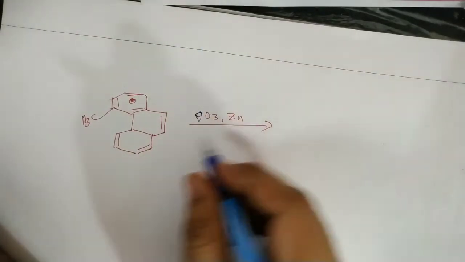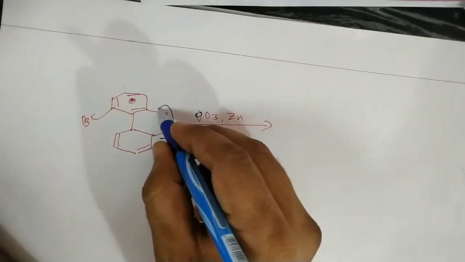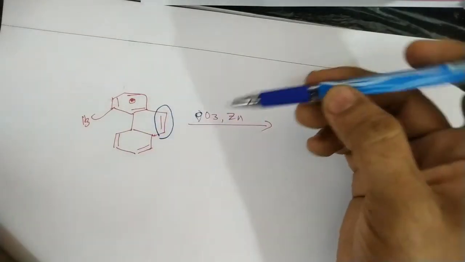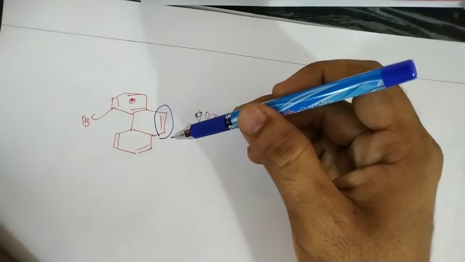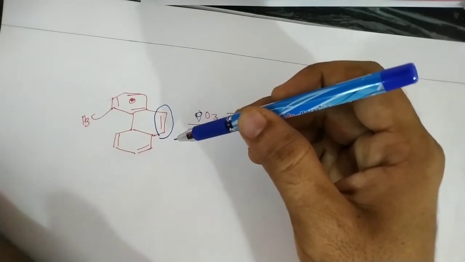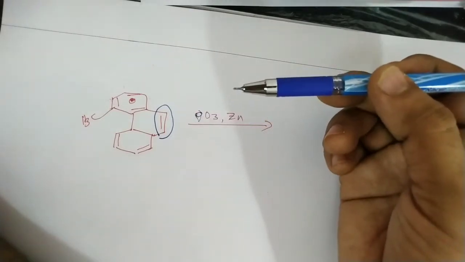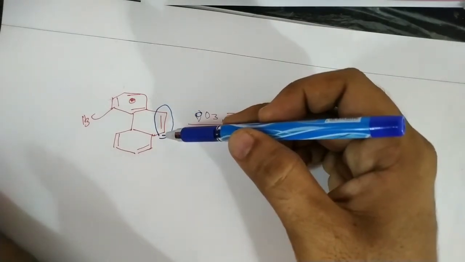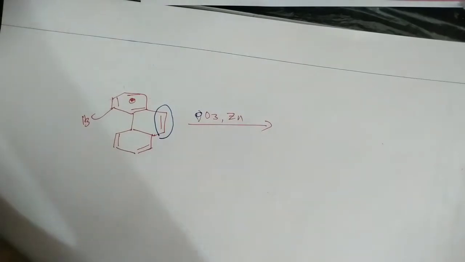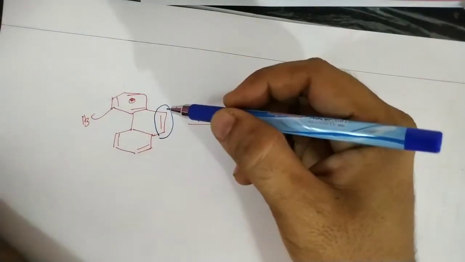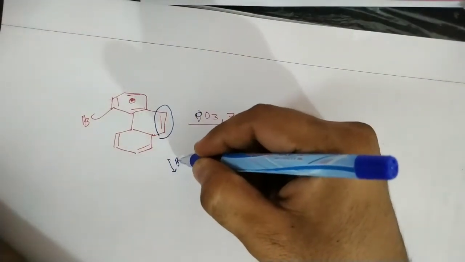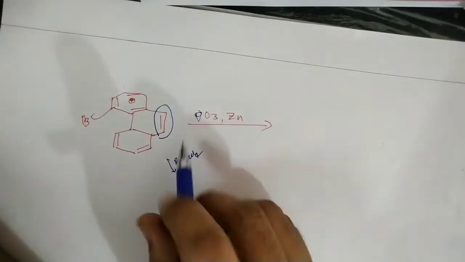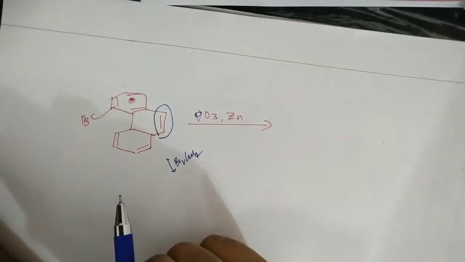first, ozonolysis. Actually, this is a substituted phenanthrene. In phenanthrene, this double bond has properties like alkenes. Of course it is present in a ring, but it exhibits alkene properties. This compound can also decolorize bromine solution by addition of bromine to the alkene.